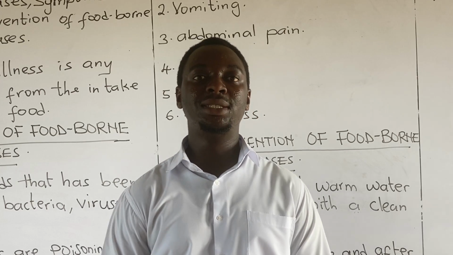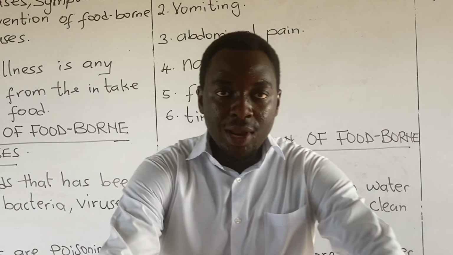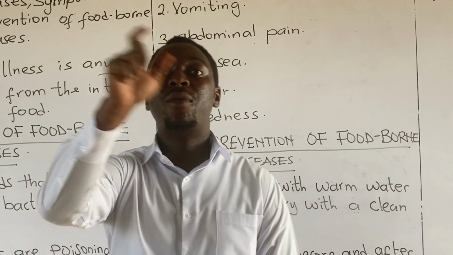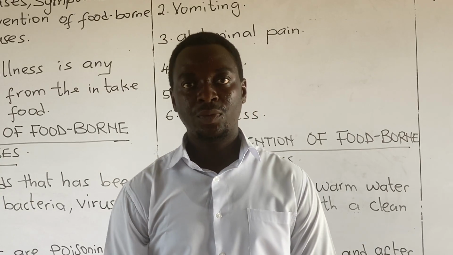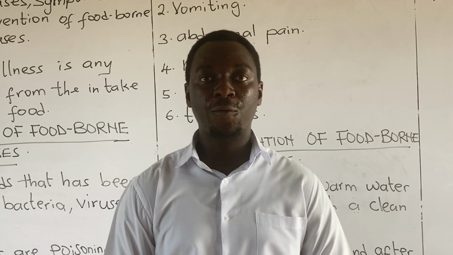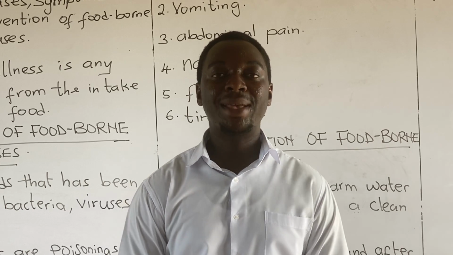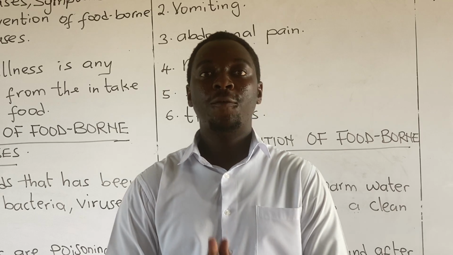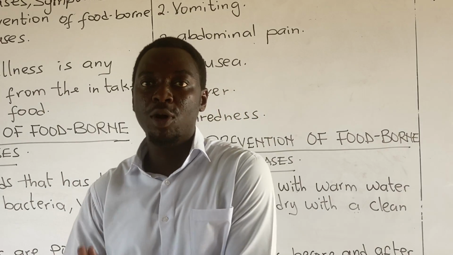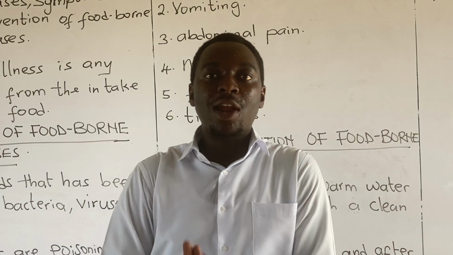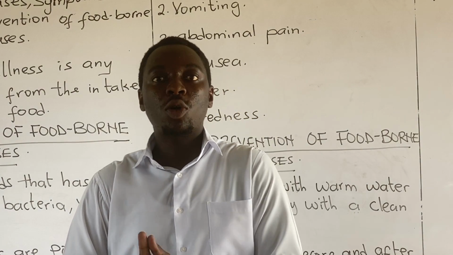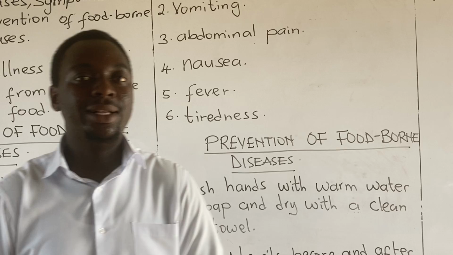When you have food in the kitchen and you spray them with an insecticide and some gets into the food, when you take them, you suffer from foodborne illness. So chemicals also cause foodborne illness. In other words, parasites, viruses, and bacteria also cause foodborne illness.